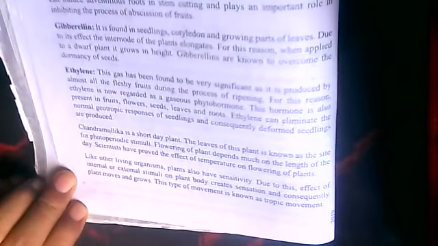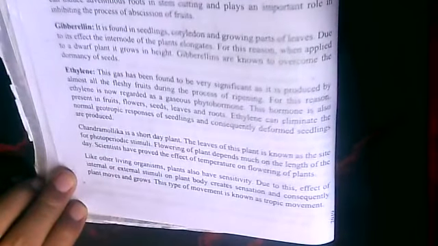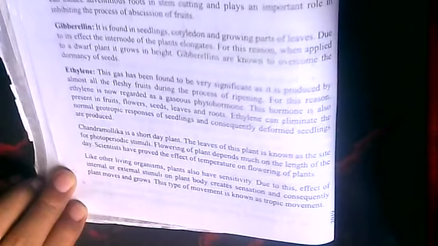So these are phytohormones, and we also have hormones in human beings and animals.